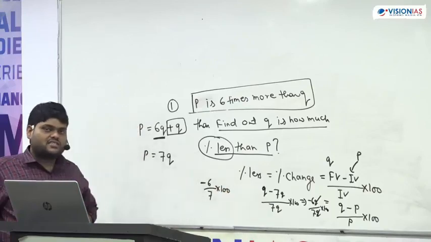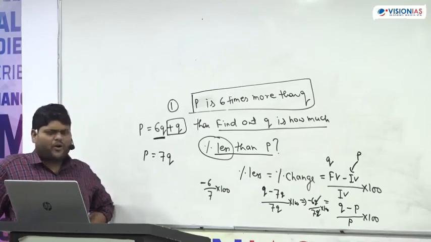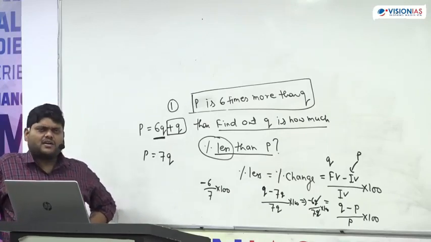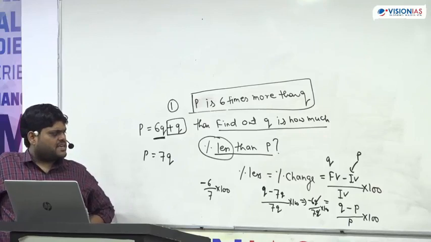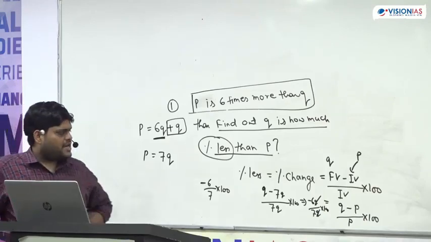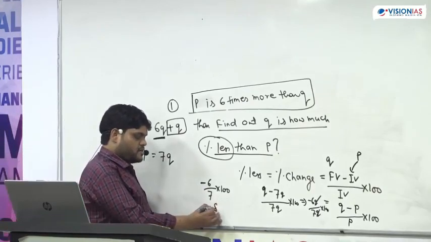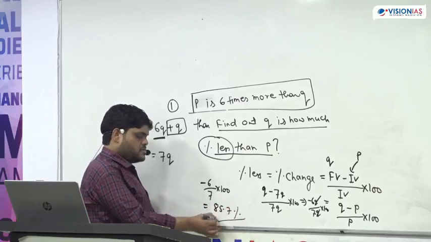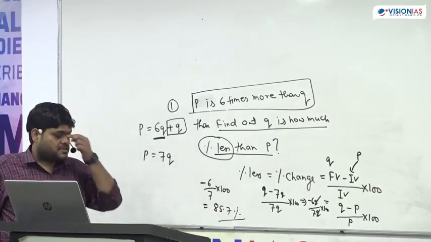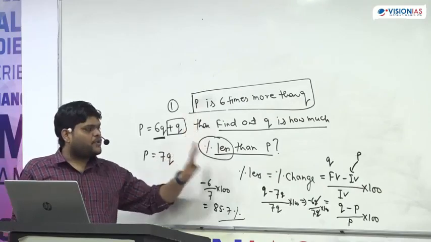And if you solve this thing, this will come around 85 point something, 85.7 I think. 1 by 7 is 14.28. So if I subtract 14.28, around 85.7 will come. The answer will be 85 point something. You can solve it, you can find out the answer. This is the way how to approach a question.